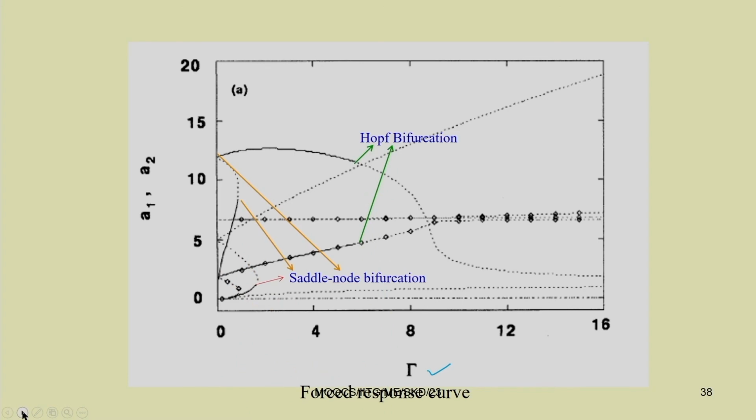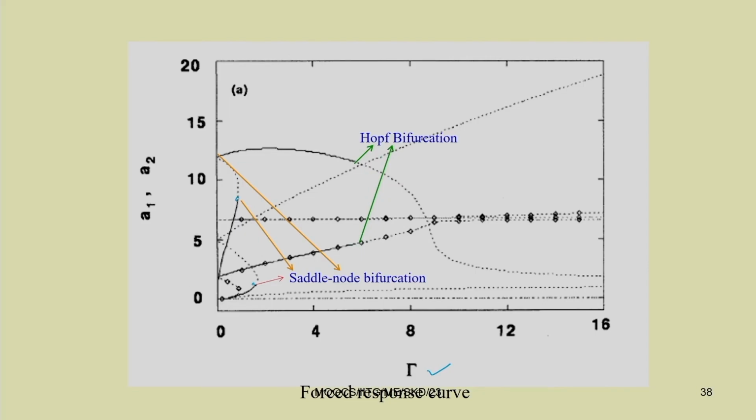You can clearly observe different bifurcation points. This is a saddle node, this point is a saddle node, and this is also a saddle node bifurcation point. So you can distinguish from the shape itself, or by doing this eigenvalue analysis, the saddle node bifurcation point from other bifurcation points. At the bifurcation point the eigenvalue must be 0, and after the bifurcation point the real part may be negative or positive, depending on whether the system is going to be stable or unstable.